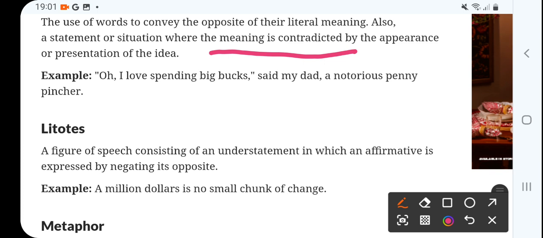Oh, I love spending big bucks, said my dad, a notorious penny pincher, right? So here words are used to convey the opposite of their literal meaning, a statement or situation where the meaning is contradicted by the appearance or presentation of the idea.